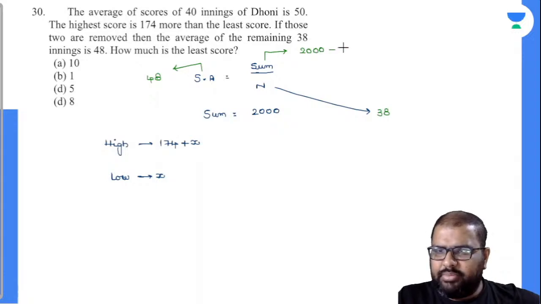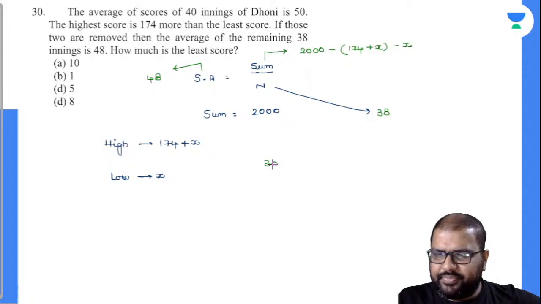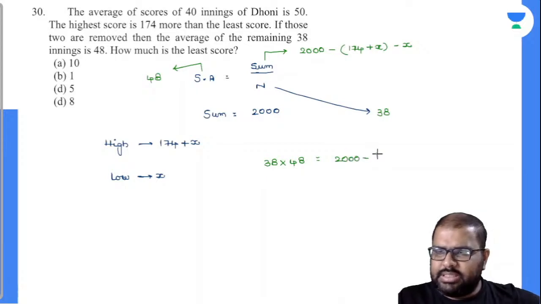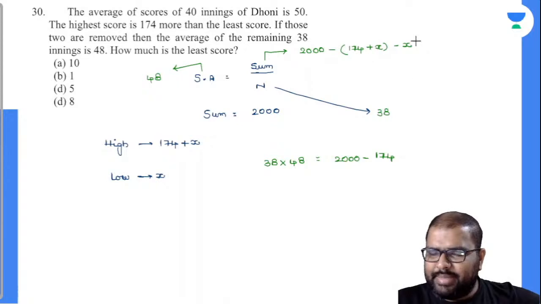From this I have to remove 174 plus X. I have to remove minus X. Am I right or wrong? So finally 38 into 48 is nothing but equal to 2000 minus 174. Now minus X will be minus 2X. Now this will be the value there.